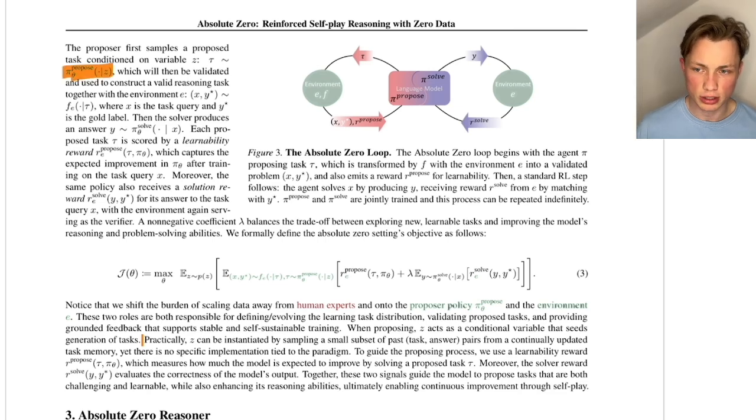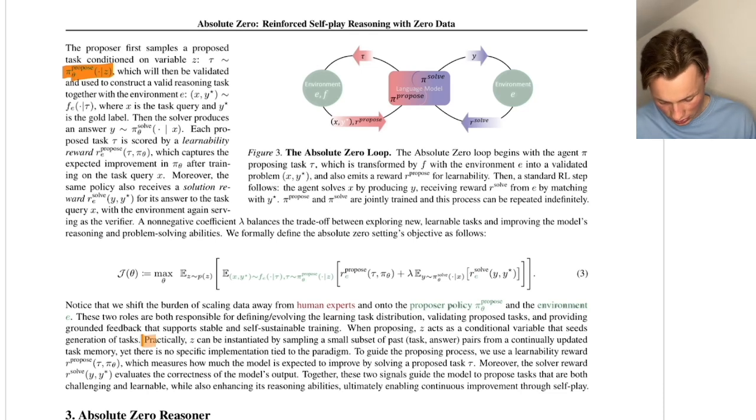So the policy is actually the language model, and each token that the model chooses is the action of the agent, and we add some dependent variable called z. And z is just a query or a text that we put into the context window for the proposer, and it says to the model, okay, this is the last 10 tasks you generated, in order that the model has an understanding of generating tasks that are maybe harder or are not similar.